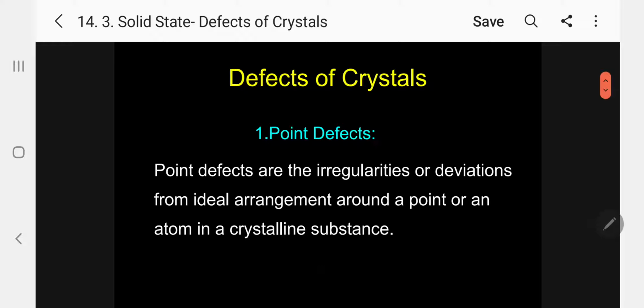What are point defects? Point defects are the irregularities or deviations from ideal arrangement around a point or an atom in a crystalline substance. Let me repeat again. Point defects are the irregularities or deviations from ideal arrangement around a point or an atom in a crystalline substance.